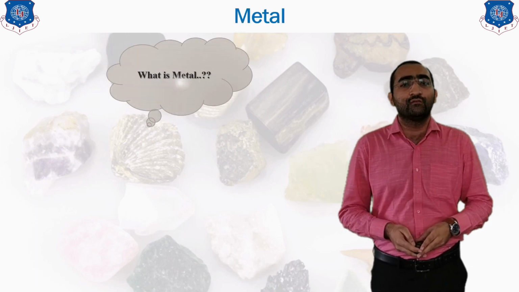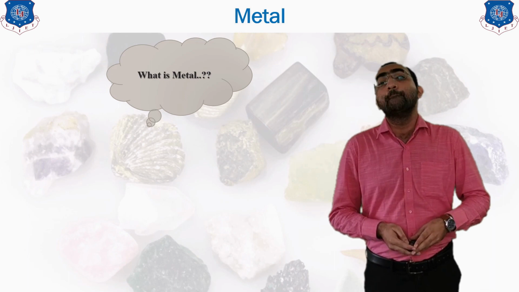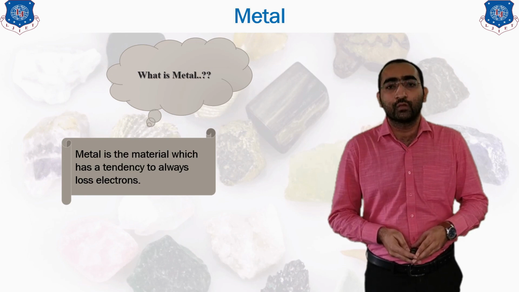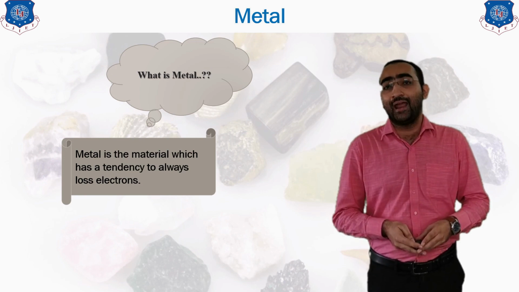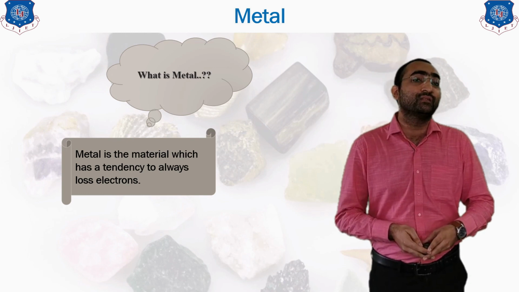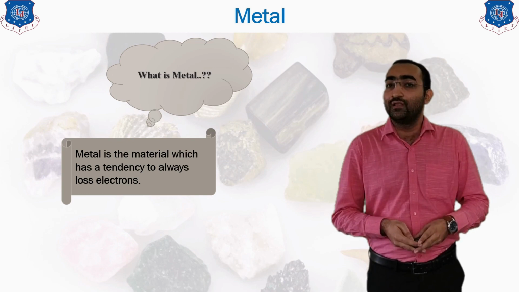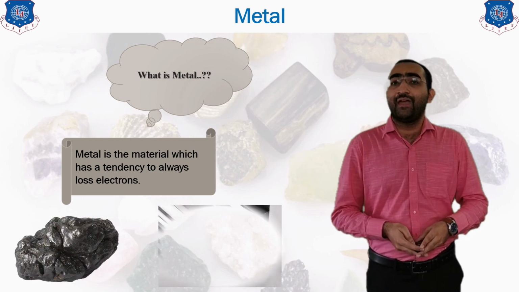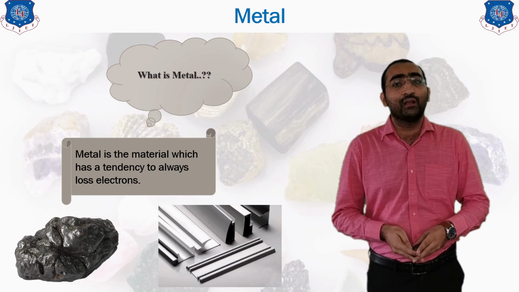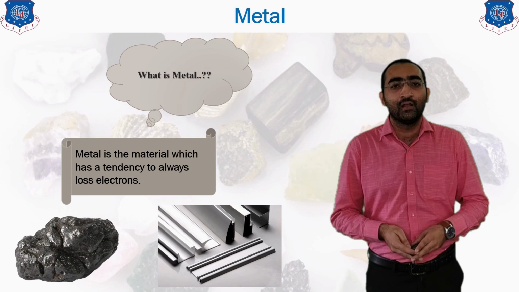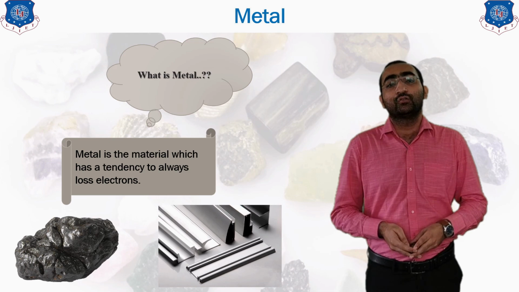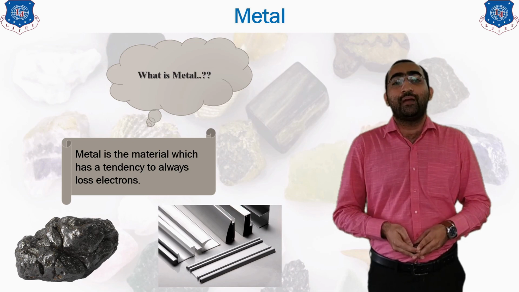So now what do you mean by a metal? The very first question which arises is, what do you mean by a metal? Metal is a thing which has a tendency to always lose electrons. So metal is defined as a part or an atom which always loses the electron and becomes a cation. You will never see a metal which is gaining electrons. There are many types of metal. Ferrous and non-ferrous metals are there. Ferrous metals are those in which iron content is there, whereas non-ferrous are those in which no Fe is included in it. So in this way, there are different types of metals.